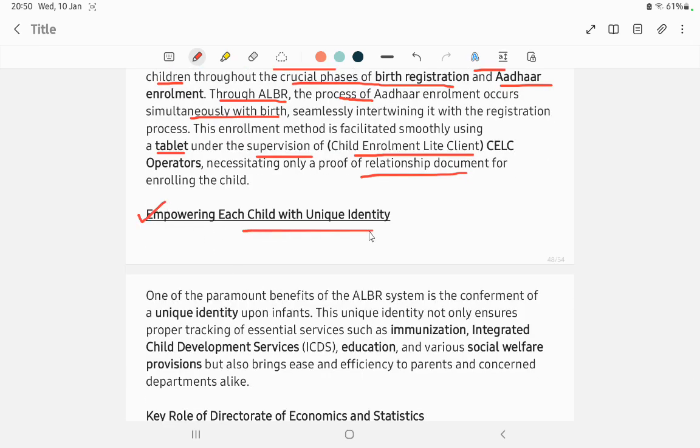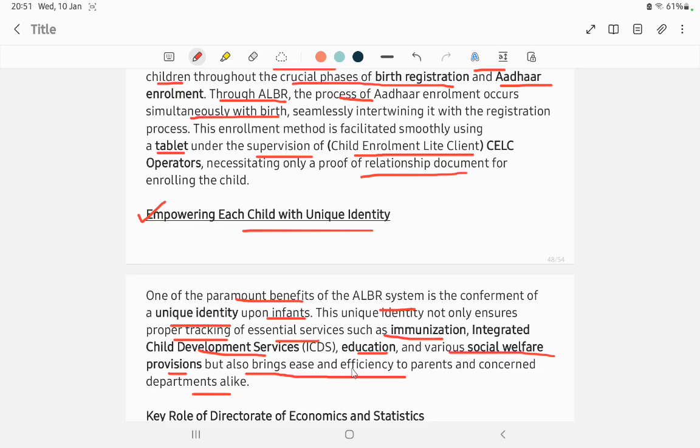Empowering each child with unique identity. One of the paramount benefits of the ALBR system is the conferment of unique identity upon the infants. This unique identity not only ensures proper tracking of essential services like immunization, means polio, integrated child development services, education and various social welfare provisions, but also brings ease and efficiency to parents and concerned departments alike.